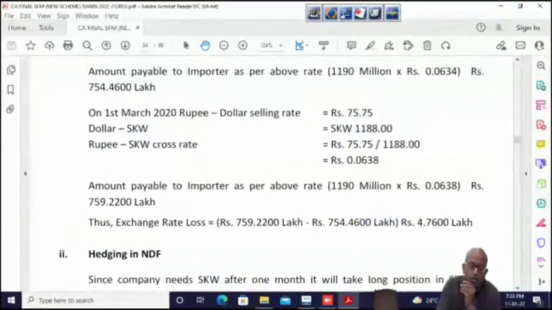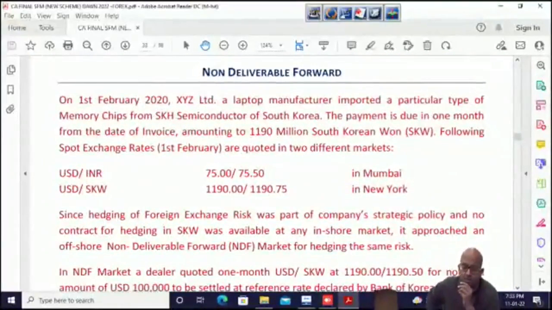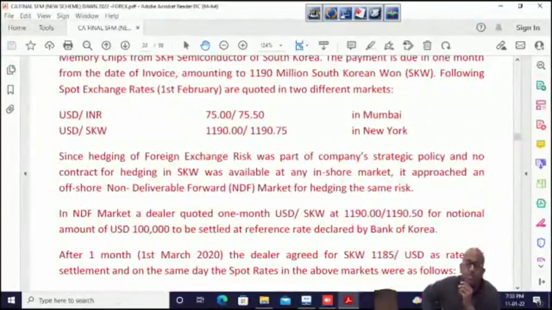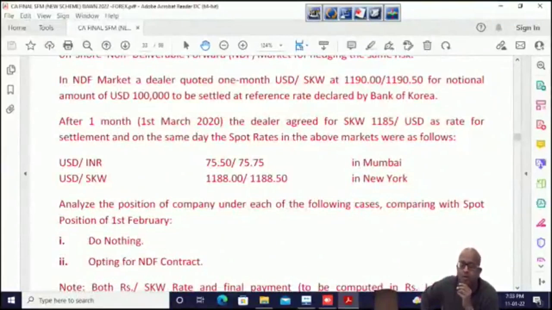Now, the main reason why we did the question was because of the NDF. In the NDF, we saw that it's 1190 by 1190, that is $10 lakh. But based on the reference rate later, 1190 by 1185, it was 10 lakh, 4,219, I think. So $4219 was the profit on the NDF.